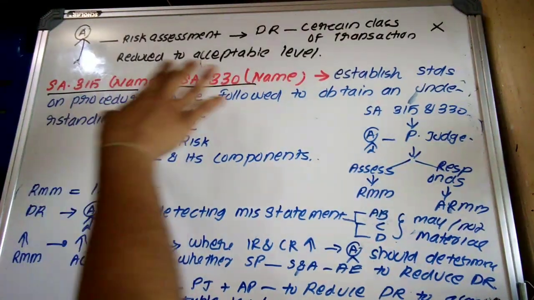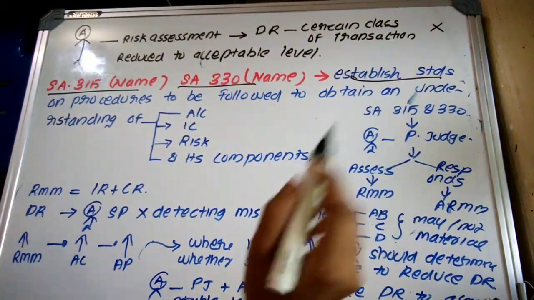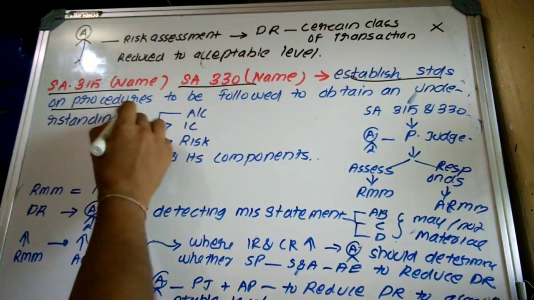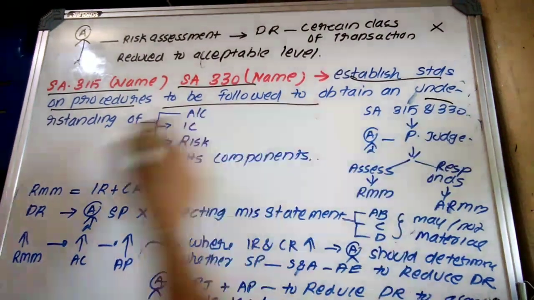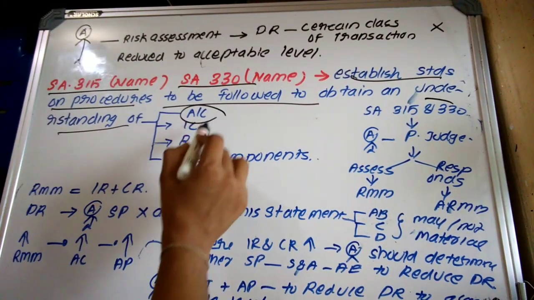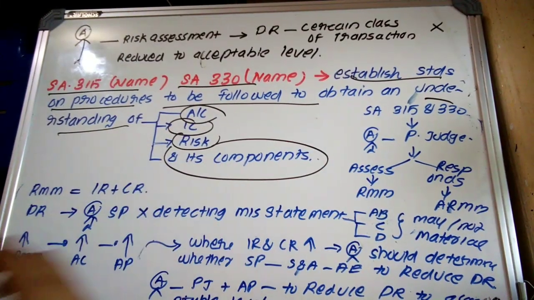So SA 315 and SA 330 establish what standards, for what? On procedures to be followed to obtain an understanding of accounting, internal control system, risk and its components.